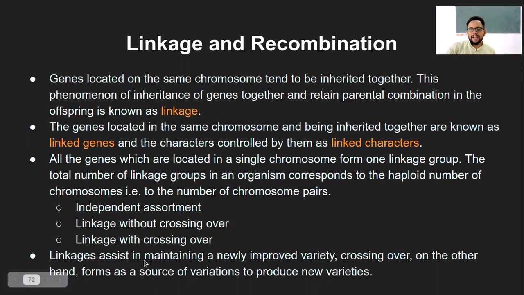So the linkages assist in maintaining the newly improved variety. Because the same genes are being passed down from parents to offspring, if the variety is a newly improved variety, that will be maintained. That maintenance is possible due to the linkages. Crossing over, on the other hand, forms the source of variation. Because of the crossing over, some parts of the genes are getting exchanged, and because of that, it leads to the production of new varieties of that particular organism or species.